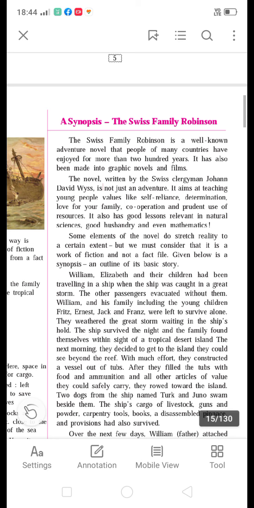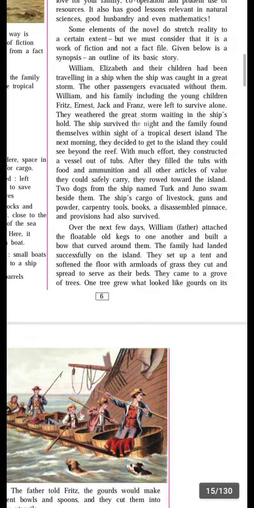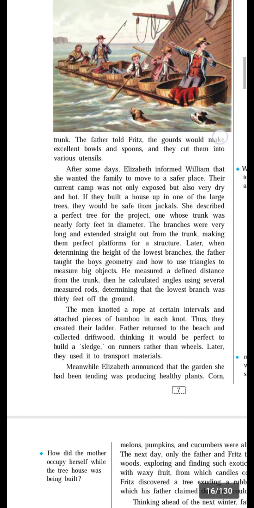Yesterday we saw how this family made the tent first. After that, Elizabeth, the family's mother, decided to move the family from there, and that's why they found a safe place.